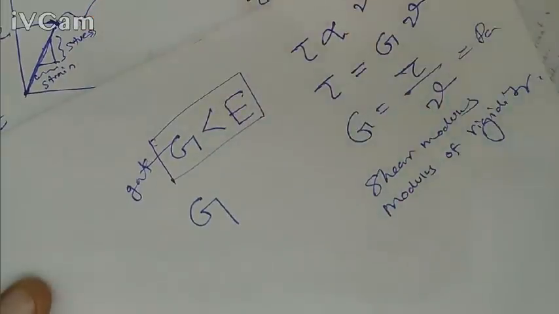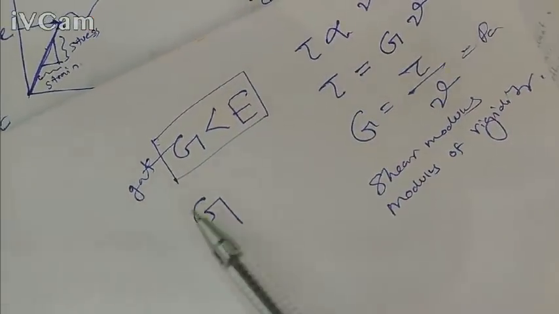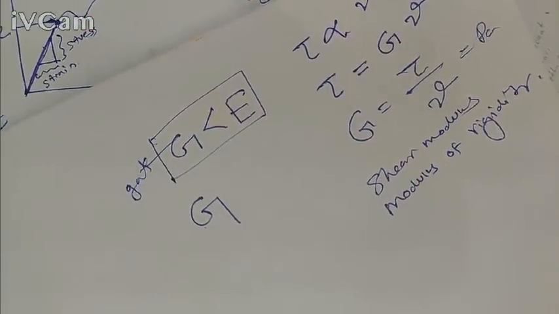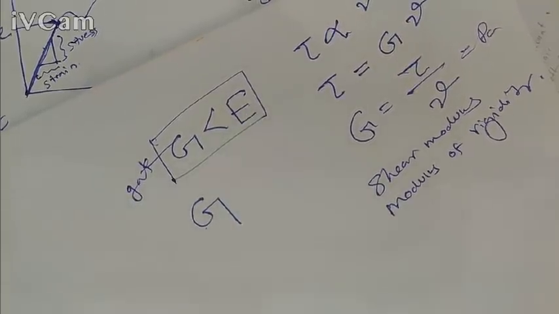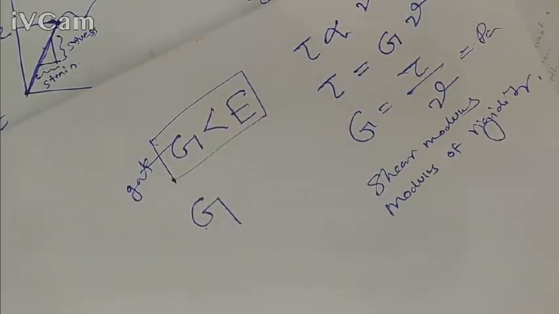Okay, so deformation will be difficult for a material with a high G value. For a material with a high E value, it is very difficult to elongate. It's very difficult to draw into a wire for a material with a high E value. But for a material with a high G value, it is very difficult to change its shape.